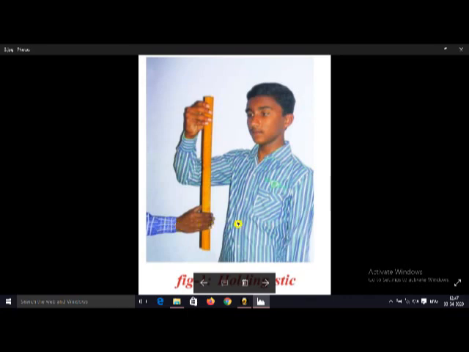For that, coordination is required. That means the second child sees with his eyes, and that information is sent to the brain, and the brain passes signals to the hand. Then he holds the stick. For that, some time is taken. How much time is required, we are testing here. So this is a simple experiment regarding the coordination in our body.